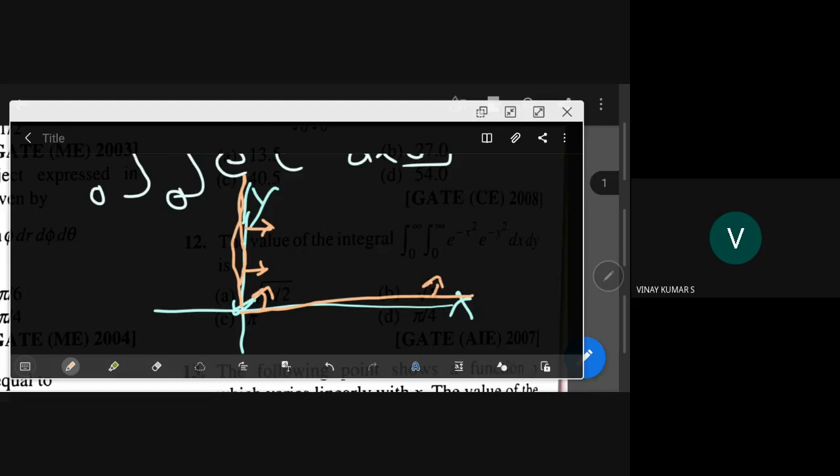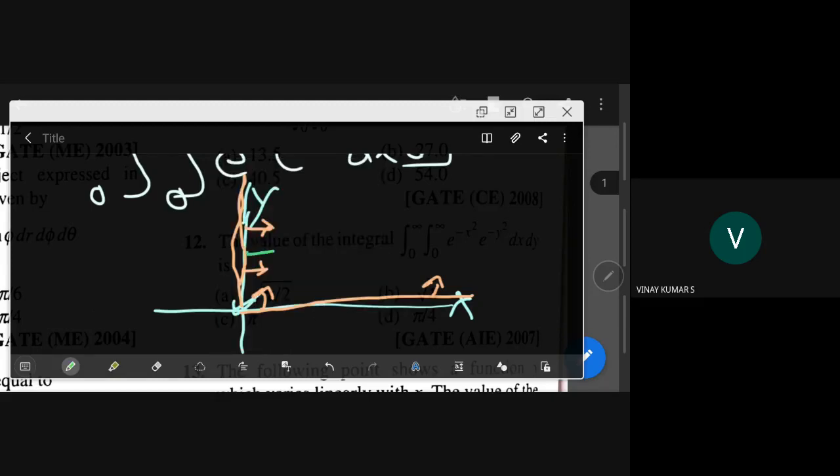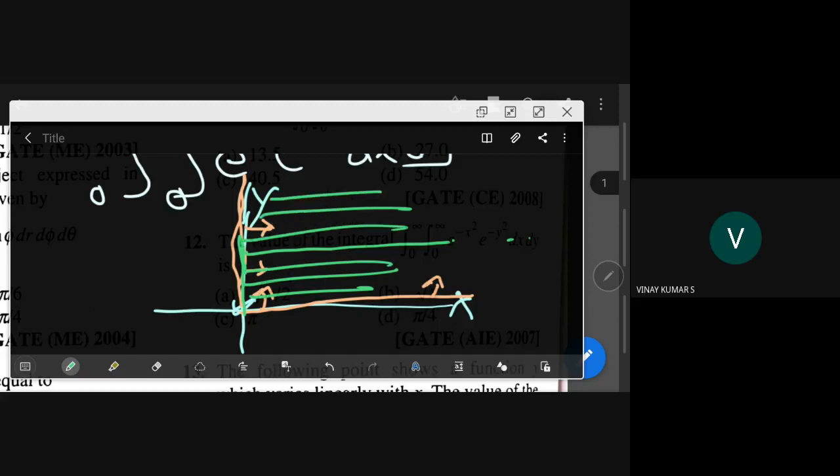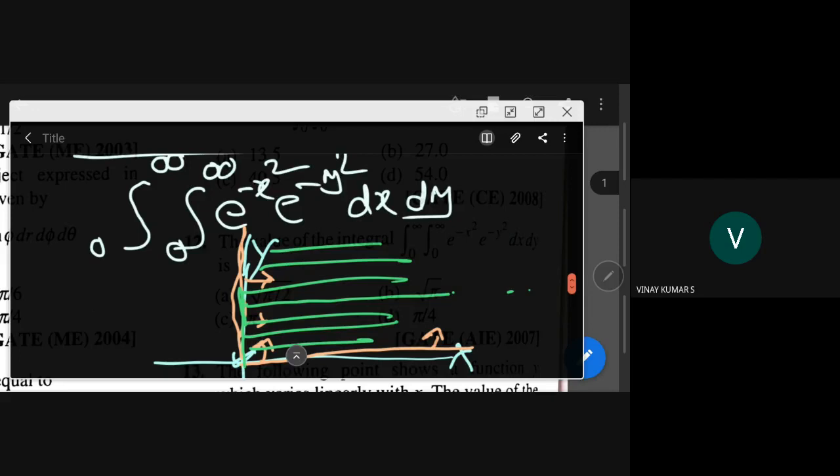Now if you want to integrate with respect to x first, then what you have to do? One has to draw a strip parallel to x-axis. Then what is the limit here? X is 0 here, and there is no end, so 0 to infinity. This strip we move to cover all the first quadrant, so y varies from 0 to infinity. That is the meaning of this integral. But evaluating this integral is very difficult, because we cannot integrate e power minus x square directly dx.